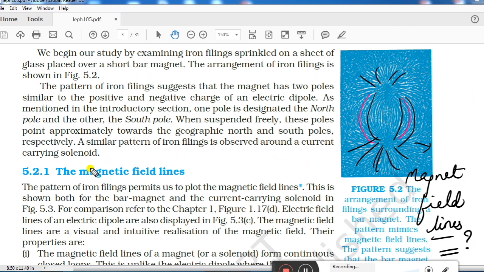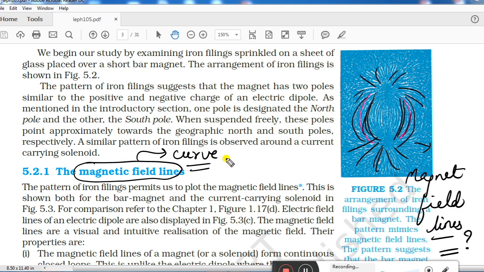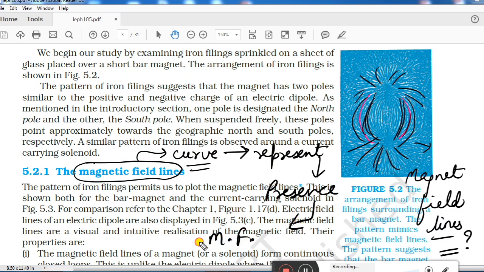So we can say magnetic field lines are used to represent, first of all, what are these? These are nothing but curves. You can see here so many curves. So magnetic field lines are curves which represent the presence of magnetic field in a particular region.